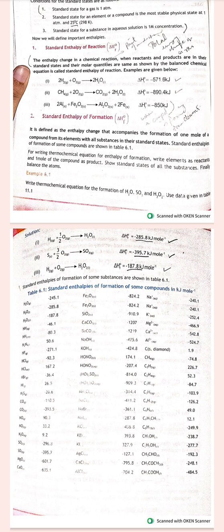So 2H2 plus O2 gives us 2H2O. So its bond is making, so the energy is released, minus 57.6 kilojoule. Then we have two examples as well in which the energy is releasing.